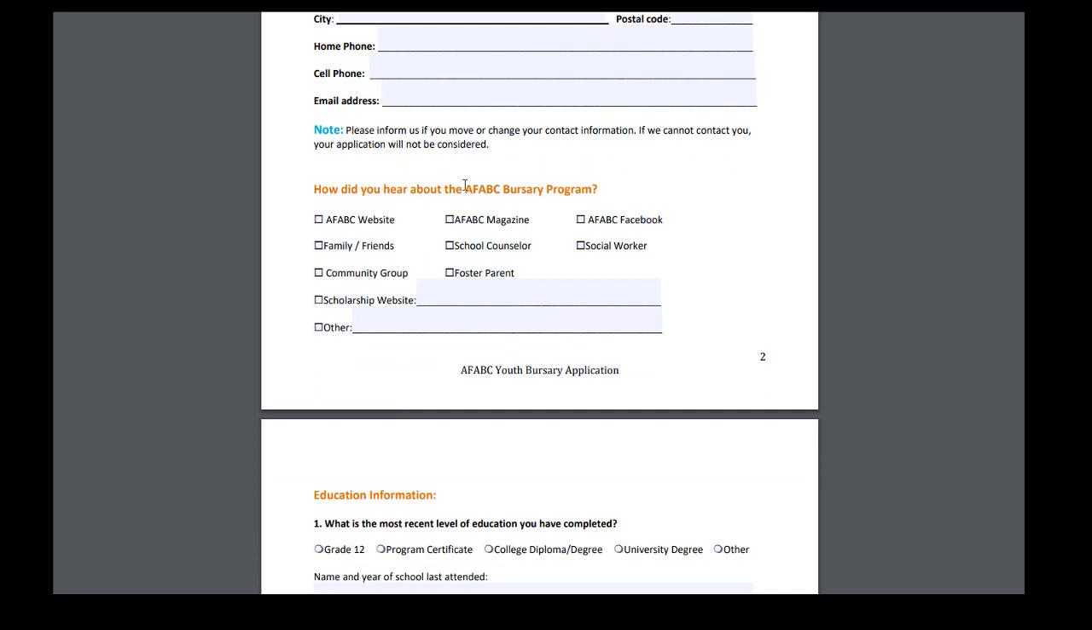We have a section here, how did you hear about the bursary program? If you heard about us from multiple sources, feel free to check those off, or if it's just one source, check that off. If it's not listed, you can list it here in other.